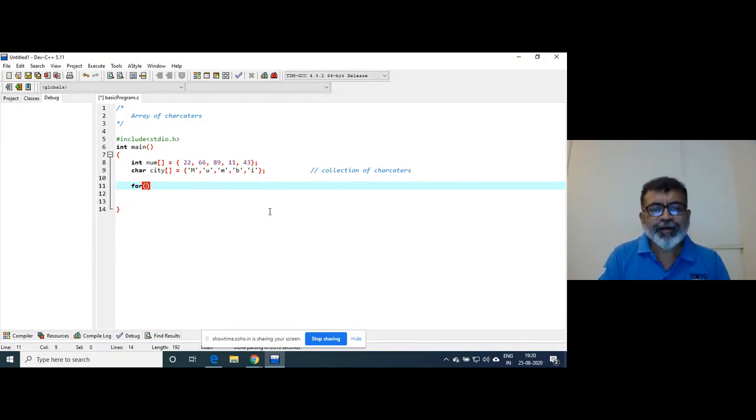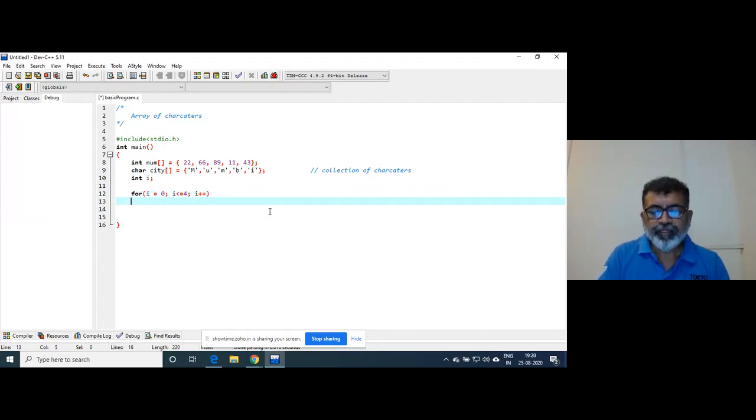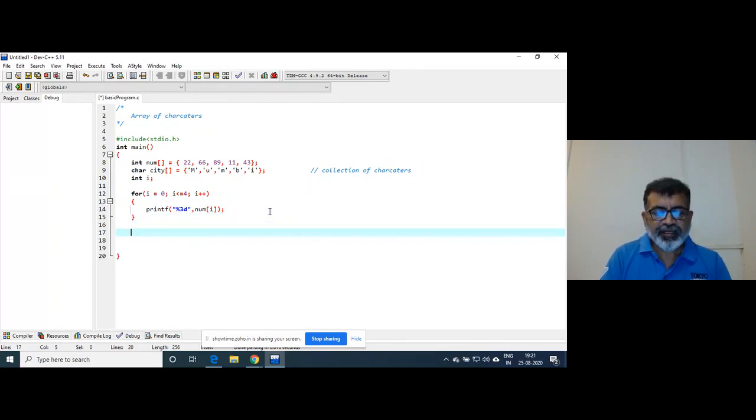So if I write int i, for i is equal to 0, i less than or equal to 4, i plus plus, I can write printf percent d, and I can say num of i.